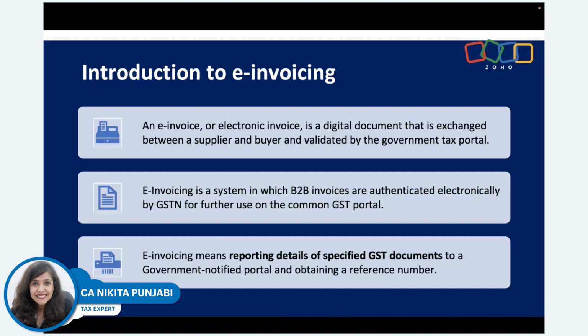Okay. First, we'll talk about introduction to e-invoicing. That is, what is e-invoicing? But even before we go to what is e-invoicing, you would notice that since the advent of GST in 2017, the government is trying to automate everything when it comes to GST. Initially, GSTR1 and GSTR3B were not linked to each other because we were in the starting phase of implementation and they couldn't do it right away. But a couple of years down the line, they could integrate GSTR1 and 3B. So today, your 1 and 3B go hand in hand. They have to match with each other.